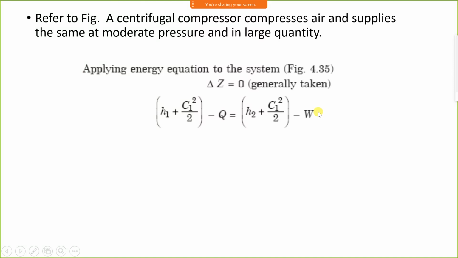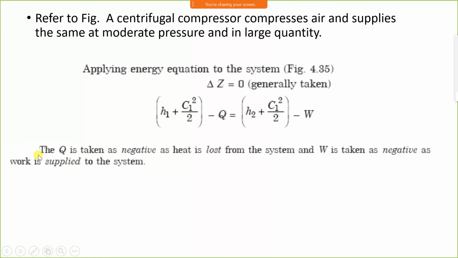Electrical energy or some external source is required to run the compressor. Therefore, minus W. The Q is taken as negative as heat is lost from the system, and W is taken as negative as the work is supplied to the system. Or H1 plus C1 square by 2 minus Q is equal to H2 plus C2 square by 2 minus W.